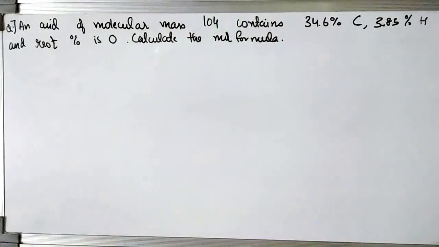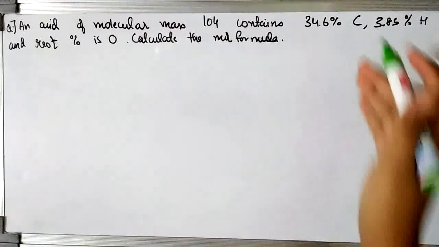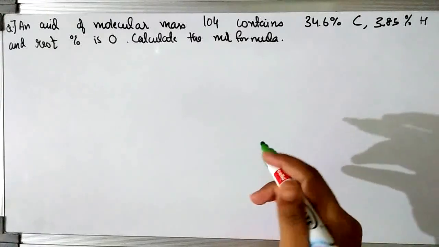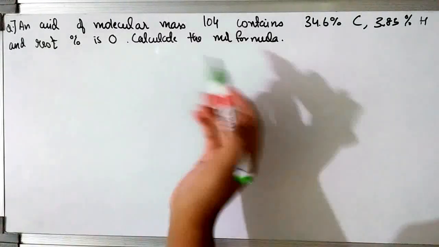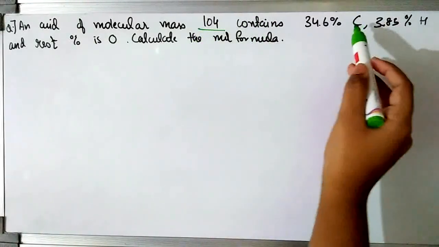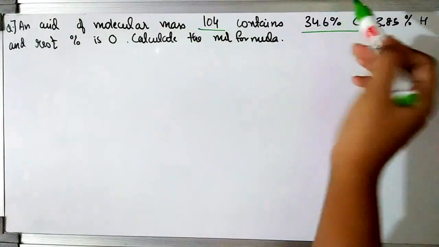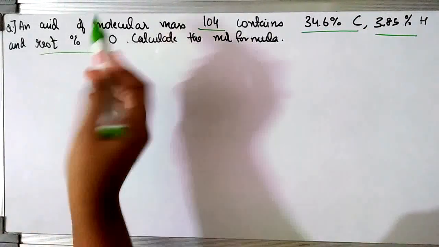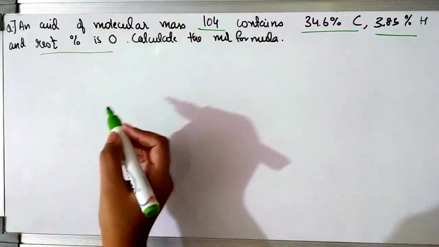For that, first we have to find the empirical formula. And for the empirical formula, we have to know the percentages of the different elements in that compound. We don't know that acid. We know that the molecular mass given to us is 104. And in that, carbon is 34.6%, hydrogen is 3.85% and the rest percent is oxygen. So let's see what is the percentage of oxygen.